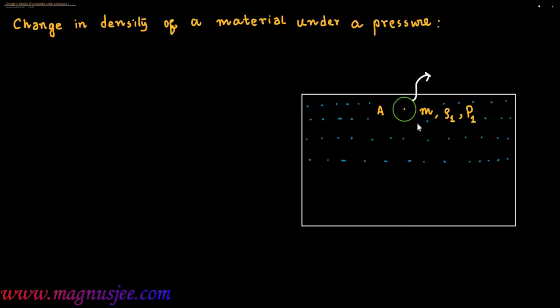Now this is the metal sphere at the point A, of mass m, density ρ1 at the pressure P1, and V1 is the volume. The same metal sphere is taken to the point B at the depth h.